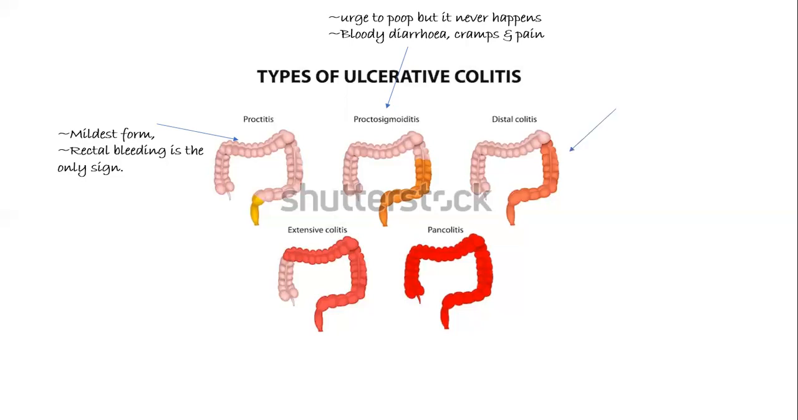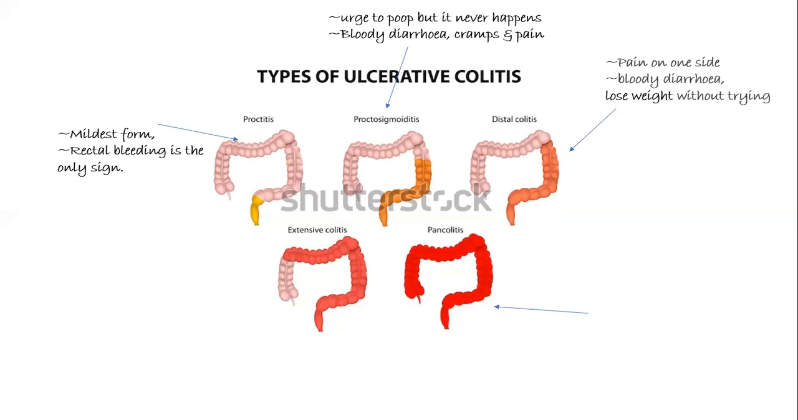The third type is distal colitis. In this case, the lower part of the rectum as well as the whole of the sigmoid colon is involved, or inflamed. In this case, pain occurs only on one side. The pain is observed by the patient on the left side. There is bloody diarrhea and there is weight loss without trying.